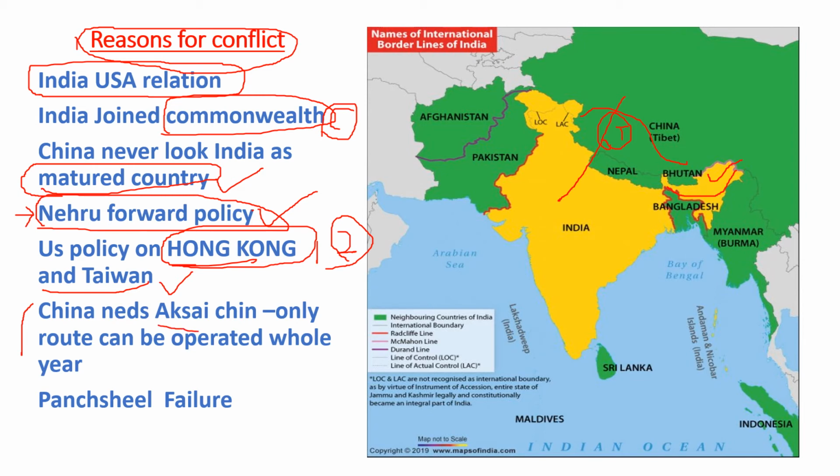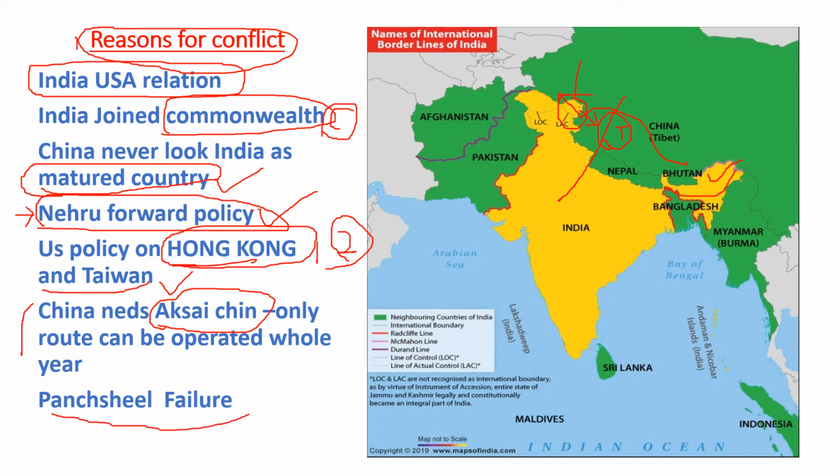Now, China needs Aksai Chin. That is very important for China. Because, as you can see in this part, if they want to reach the other areas where the Uyghur Muslims are, this is the only route which is operational. When there is snow, they cannot cross the area because of the Himalayas. So they need it in a very dire way. That's why they are controlling Aksai Chin.